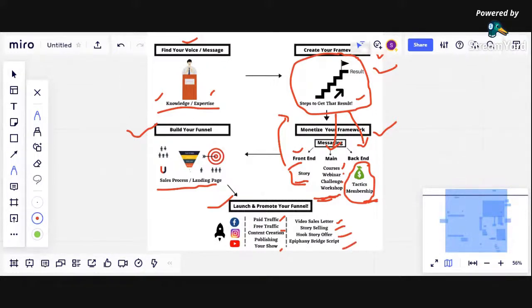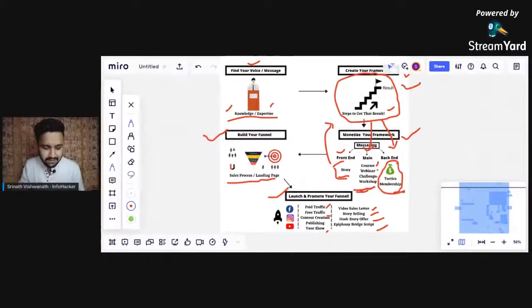Guys, here I want you to understand only one thing. There are many ways to run, like we can use Facebook ads, Google ads, and everything, but the concept I want you to understand here is we should be practicing the scripts, the epiphany bridge script, and also the who, what, why, how script.